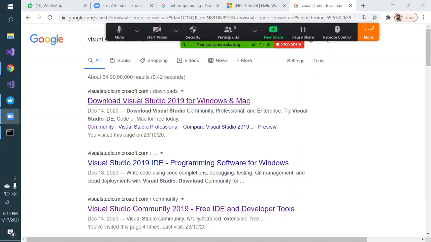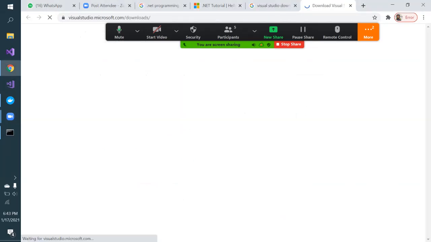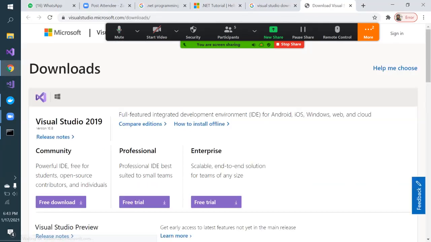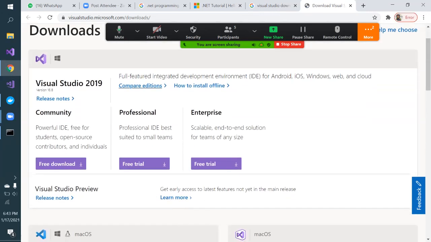If I click on download Visual Studio, there are different versions of Visual Studio: Community, Professional, and Enterprise. For Professional and Enterprise you need a license. As a student learning .NET, we don't need the Professional or Enterprise licenses, for which you need to pay some cost. That is not required.